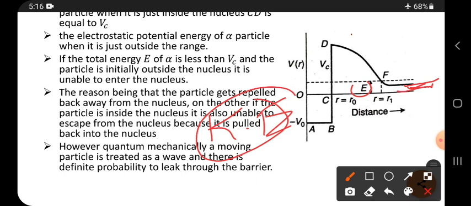And at r equals r1, what happens while it is coming like this? At r equals r1, at point F, the kinetic energy is converted into potential energy. So here the potential energy gradually increases and reaches a maximum at the surface of the nucleus. When it enters, there is no repulsion, only attraction, so the potential suddenly becomes negative. So at r equals r1, kinetic energy is converted into potential energy.